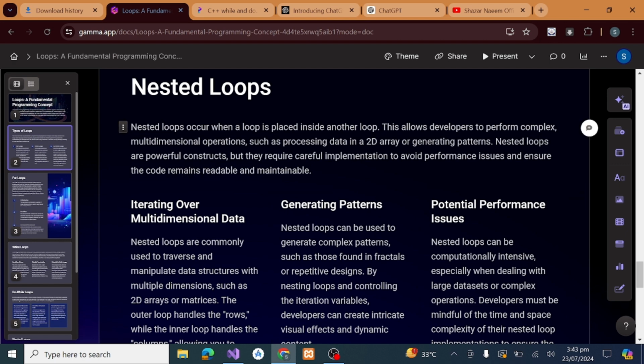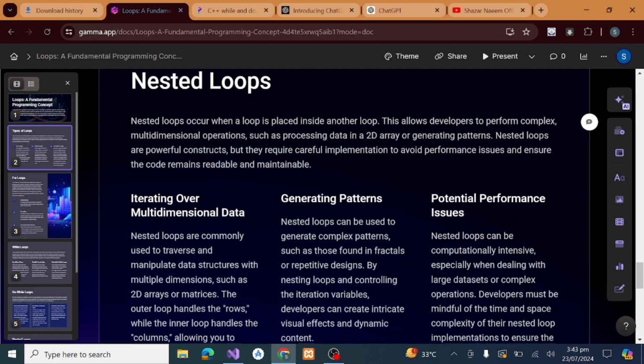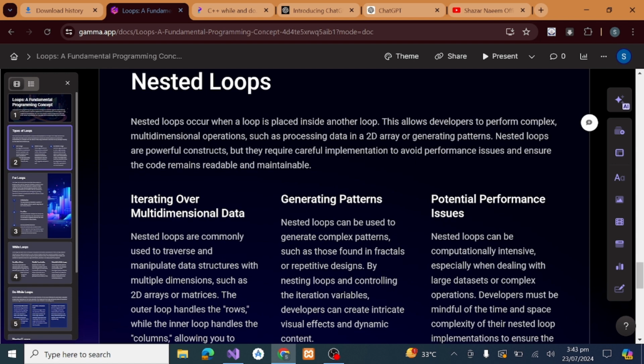Nested loops are powerful constructs, but they require careful implementation to avoid performance issues and ensure the code remains readable and maintainable. Basically, nested loops are loops inside another loop. If it checks multiple conditions inside the loop, that is the purpose for which we use the nested loop. It is most commonly used in 2D arrays like that.